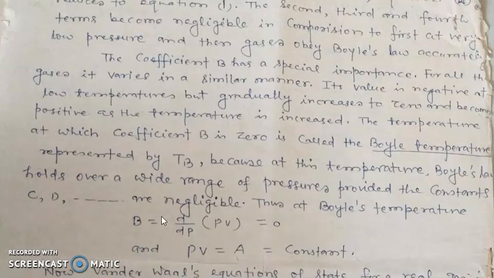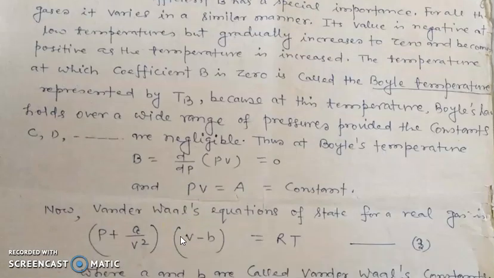You know, my friend, the temperature at which coefficient B is 0 is called Boyle temperature, which is represented by TB, because at this temperature Boyle's law holds over a wide range of pressure, provided the constants C, D are negligible. Thus at Boyle's temperature B = d(PV)/dP = 0 and PV = A, which is constant.